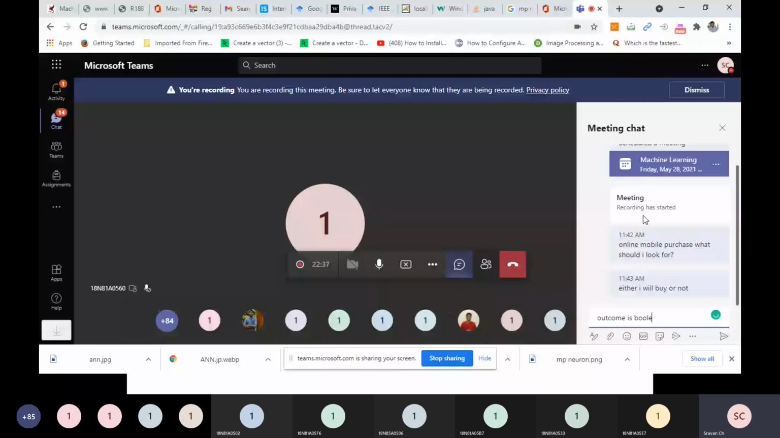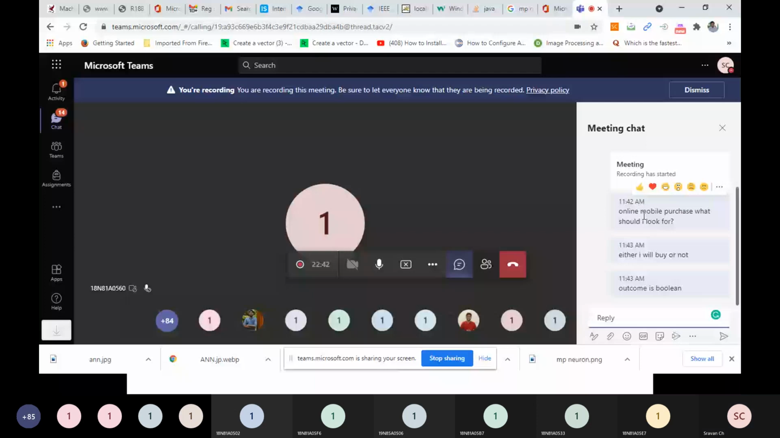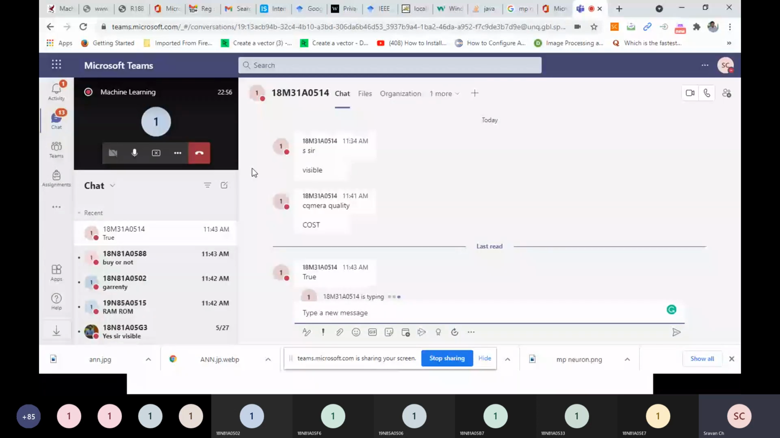Similarly, I can have one input or many inputs. How many inputs can I have before I make a decision? Before I make a decision, I can have multiple inputs. Parameters, as you have seen just now, you told 5 or 6 parameters. So the number of inputs can be one or many.